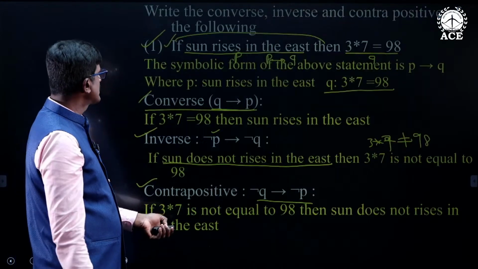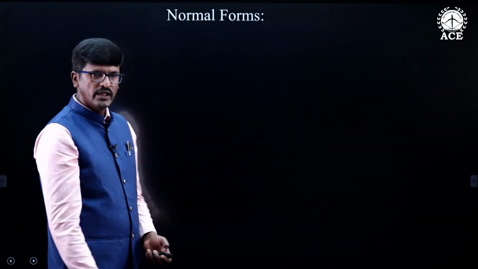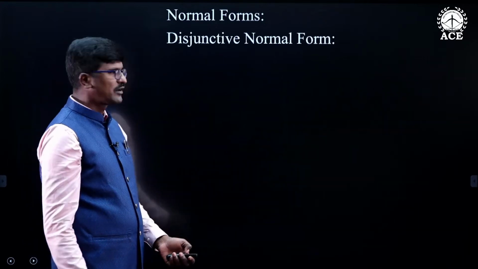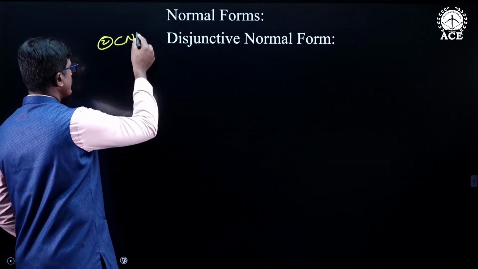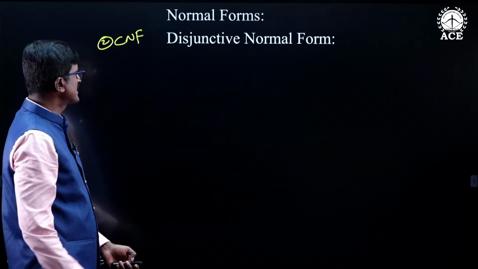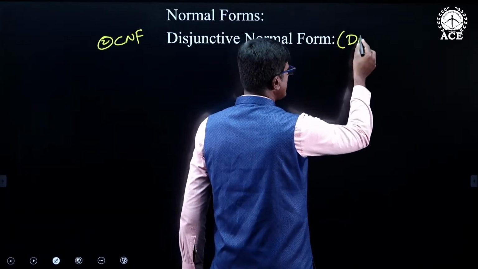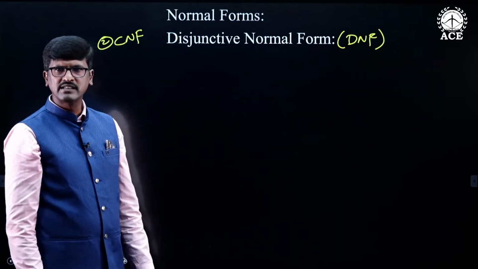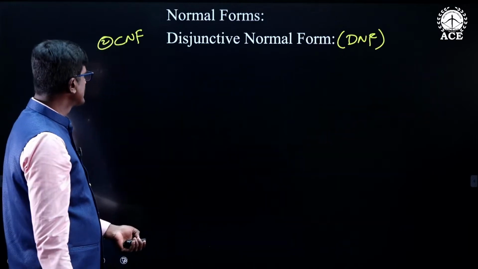Now, we will be moving to the next topic: normal forms. As I told you, there are two types of normal forms. One is disjunctive normal form, and the second one is conjunctive normal form. The conjunctive normal form is nothing but CNF, and disjunctive normal form is nothing but DNF. First, we will see the definitions one by one in detail.